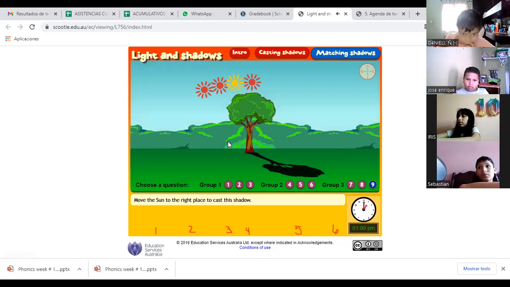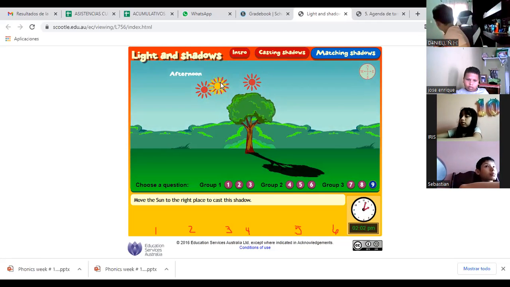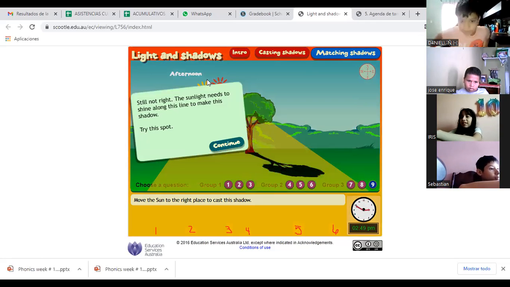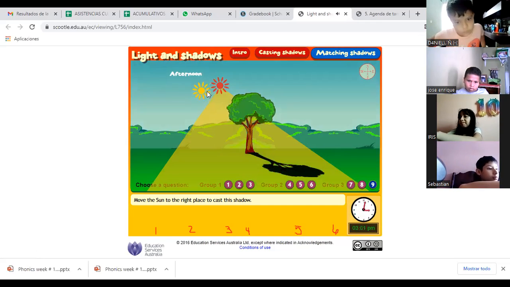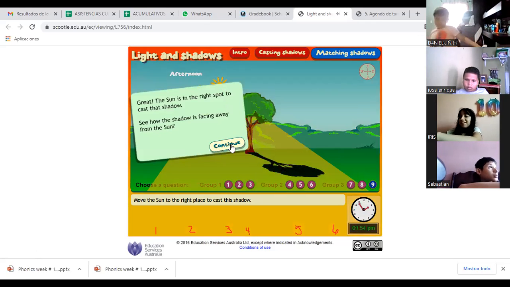Sorry, the sun is in the wrong place. Try the one that is at the left, the next one. No, the other one. This one. That one. Still not right. This is the answer. Great. The sun is in the right spot to cast that shadow.